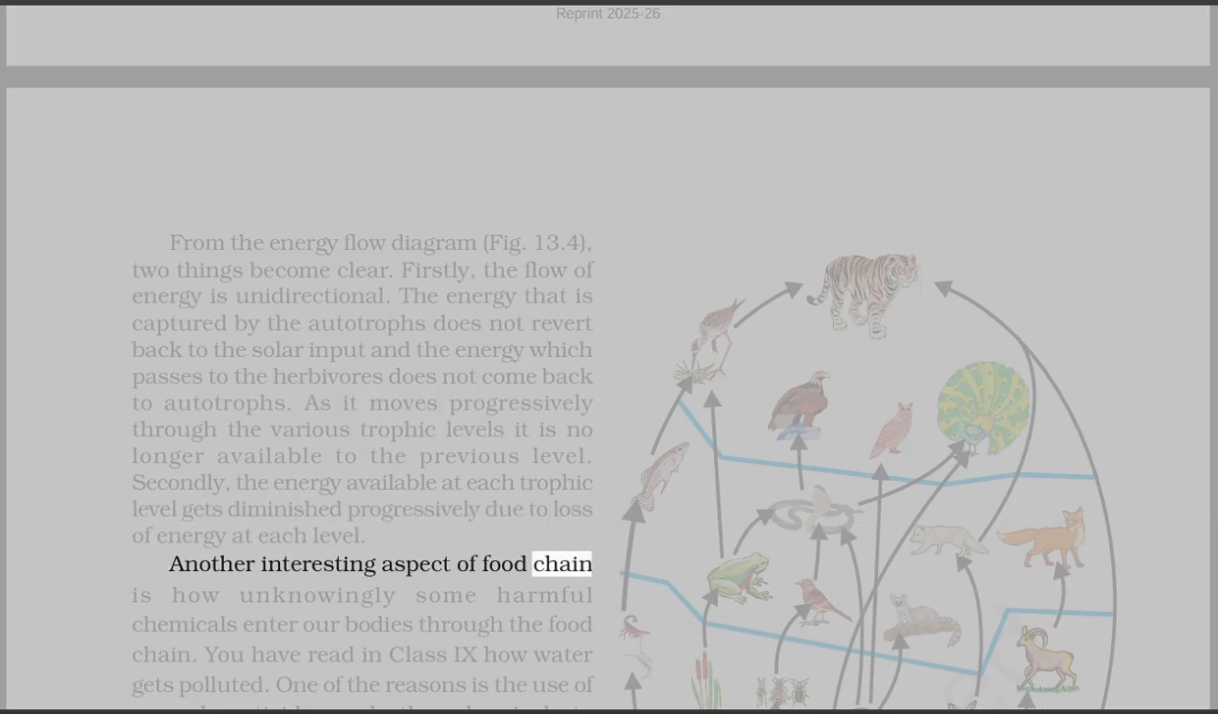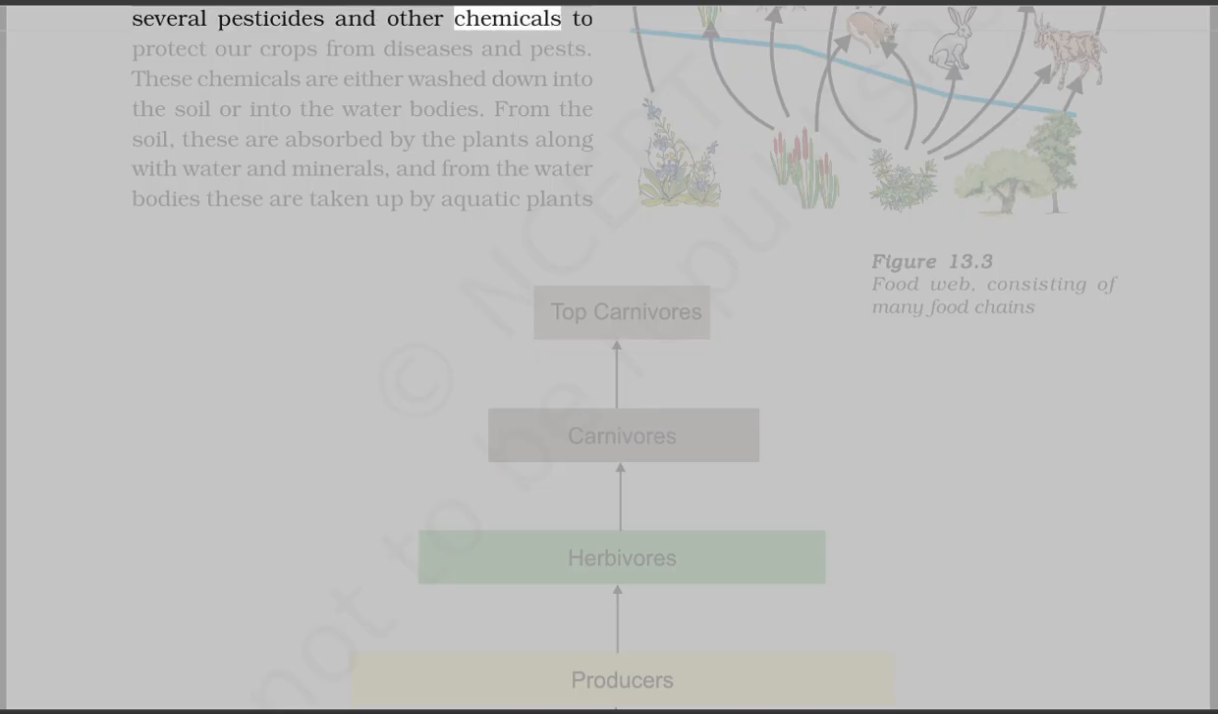Another interesting aspect of food chain is how unknowingly some harmful chemicals enter our bodies through the food chain. You have read in class 9 how water gets polluted. One of the reasons is the use of several pesticides and other chemicals to protect our crops from diseases and pests. These chemicals are either washed down into the soil or into the water bodies. From the soil, these are absorbed by the plants along with water and minerals, and from the water bodies these are taken up by aquatic plants.